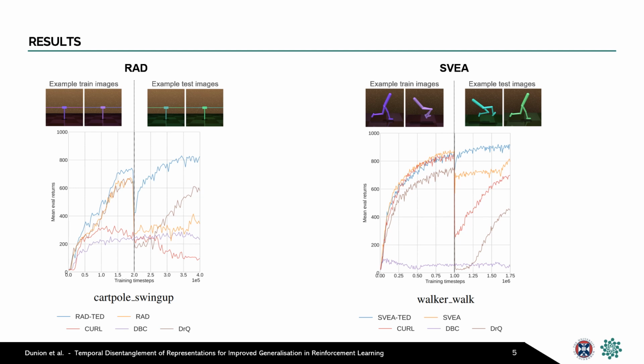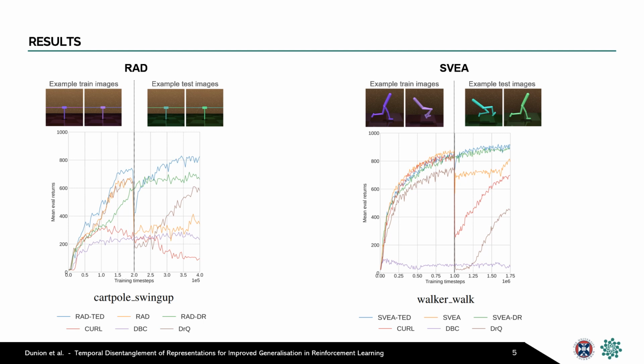We also include domain randomisation as a privileged baseline in green, which assumes a test colour set is known in advance, so the agent is trained on the two sets of colours together. And we found in many tasks TED was still able to achieve better performance than domain randomisation because it's more difficult to learn on this larger set of colours.